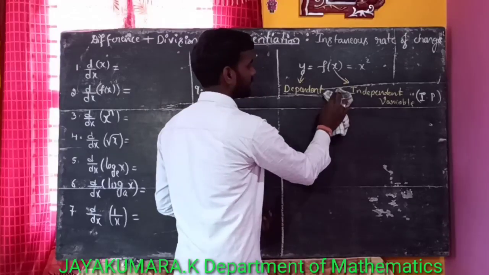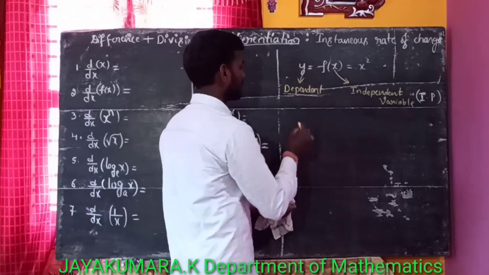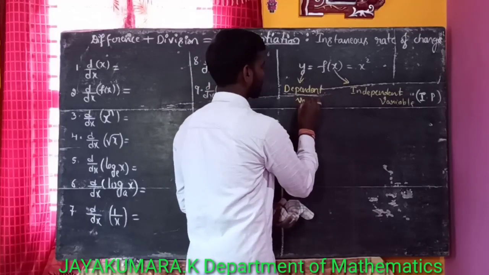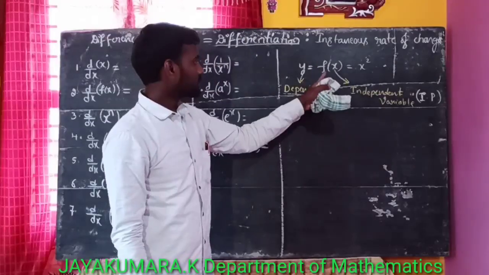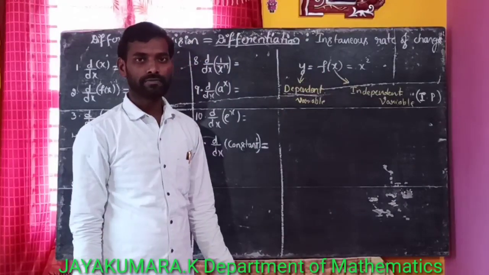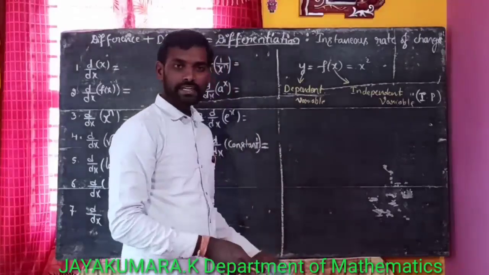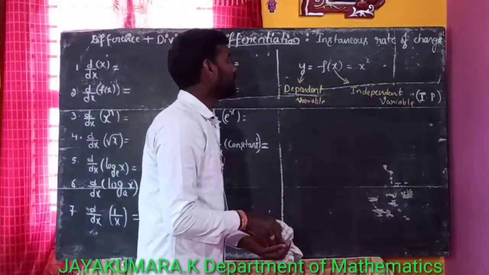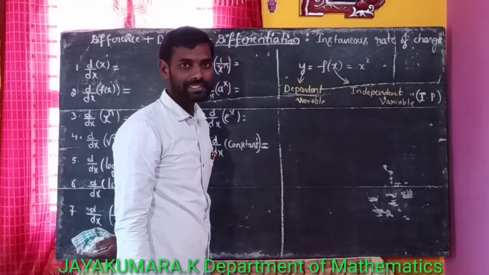For instantaneous rate of change, consider the same function y is equal to f of x. Here the y value changes as x varies.